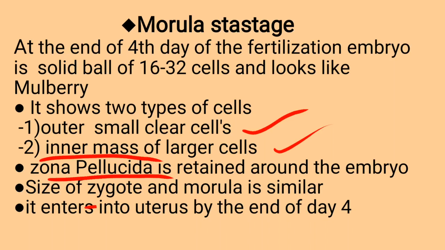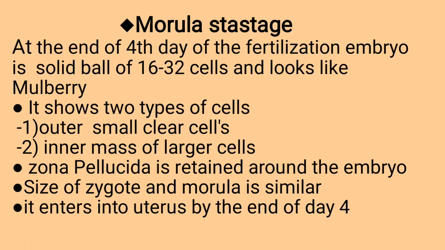Then the size of the zygote and the size of the morula is similar. Why? The size of the zygote and the size of the morula is similar because during morula formation, the size of the daughter cells of the zygote gets reduced, but the size of the zygote and the size of the morula remain as it is. And after the fourth day of the fertilization, this morula enters the uterus by the isthmus and implantation occurs within the uterus.